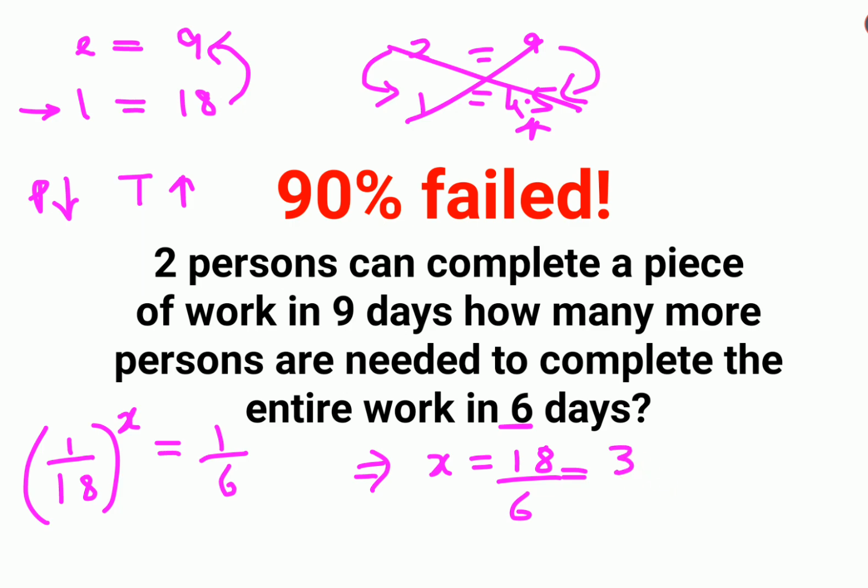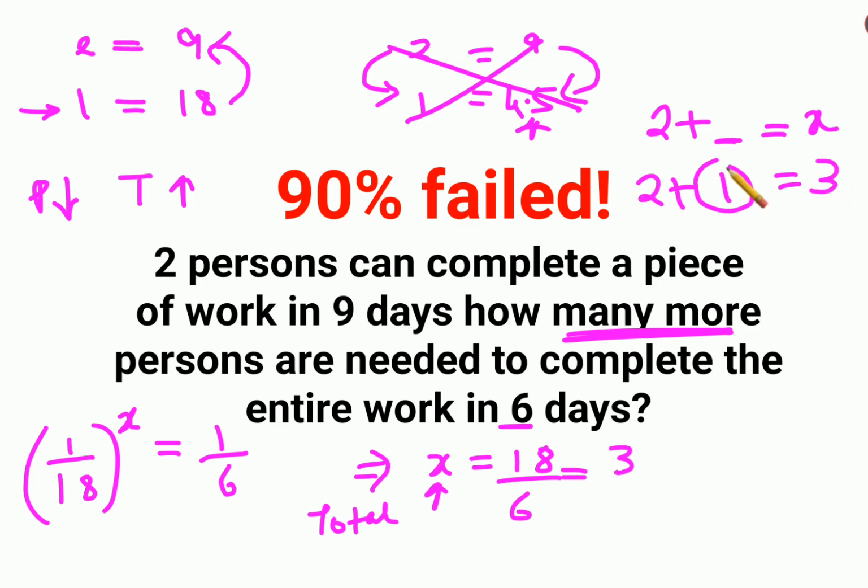So please understand, the question is how many more. Your x is the total number of people. Initially we had 2, and then we have to add something which will get you the total of x, and this is coming out to be 3. So 2 plus what? So the answer will be 1. So here the answer will be 1 and not 3.